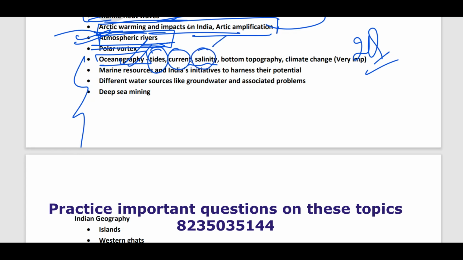What is the temperature profile? What is the bottom topography of ocean? And then climate change and oceanography. So these are the types of themes where questions can come. Next, marine resources are very important. Deep sea mining is very important. Here, concerns of deep sea mining and India's deep sea mining mission are also very important.